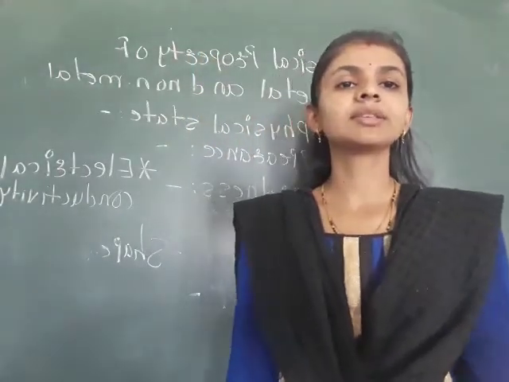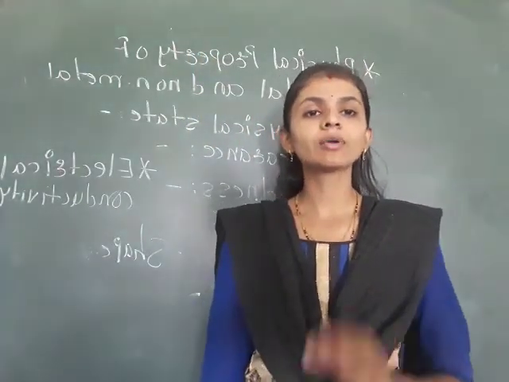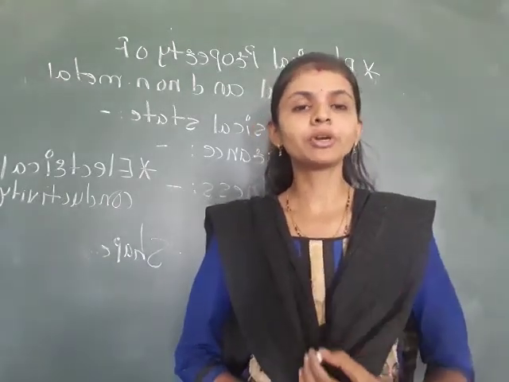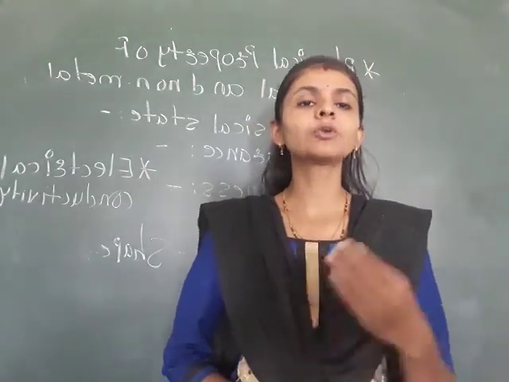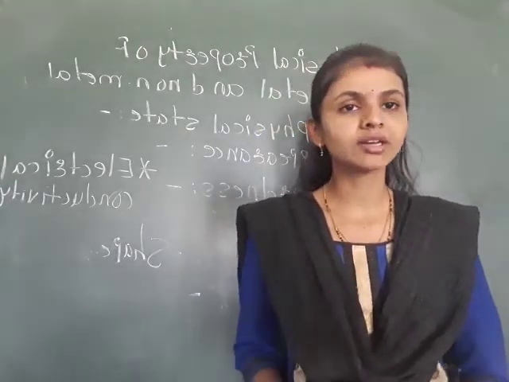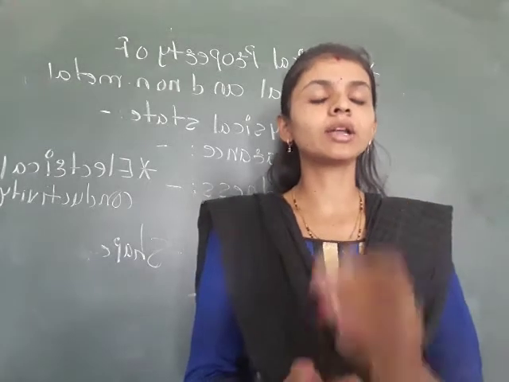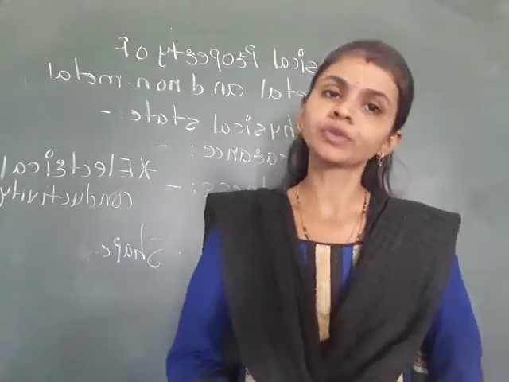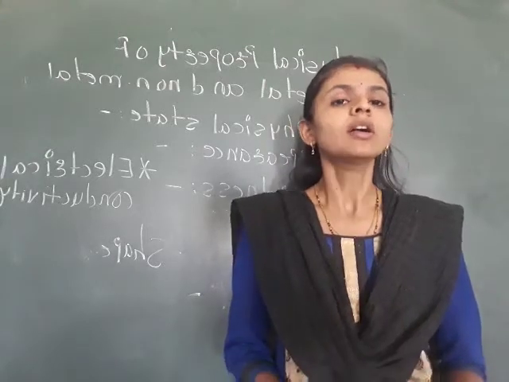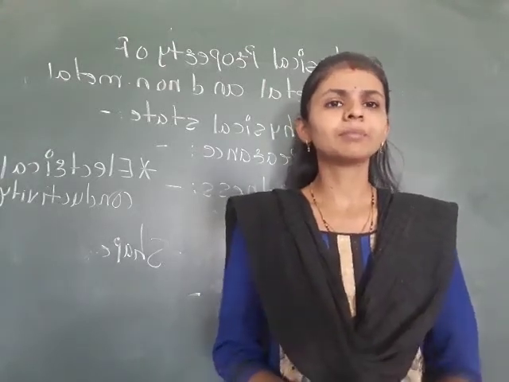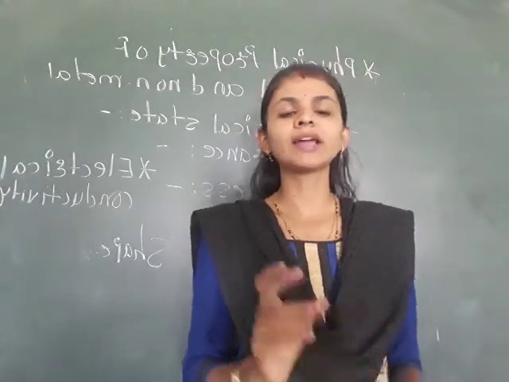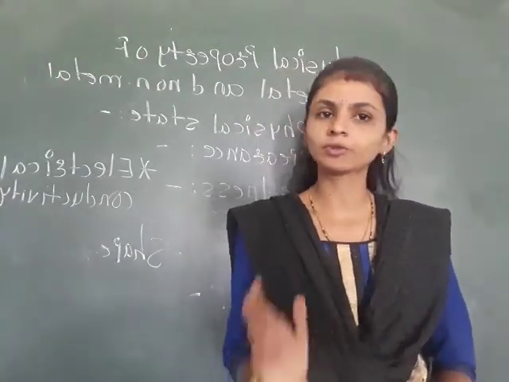Electrical conductivity means the property which allows electricity to pass through it. Electrical conductivity means the property which allows electric current to pass through it. So all metals have the electrical conductivity property; they allow the current to pass through. But in the case of non-metals, such as coal, sulfur, rubber, these are all non-metals and they do not allow electricity to pass through them.